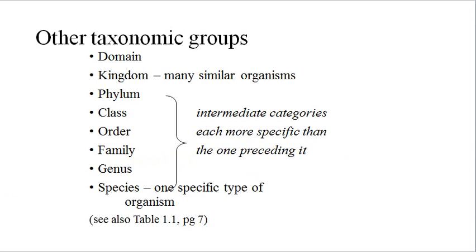Continuing with our taxonomic categories, each kingdom contains one or more phyla. Phyla are divided up into classes. Each class has one or more orders. Orders contain families. Families are divided into genera, and each genus contains one or more species.